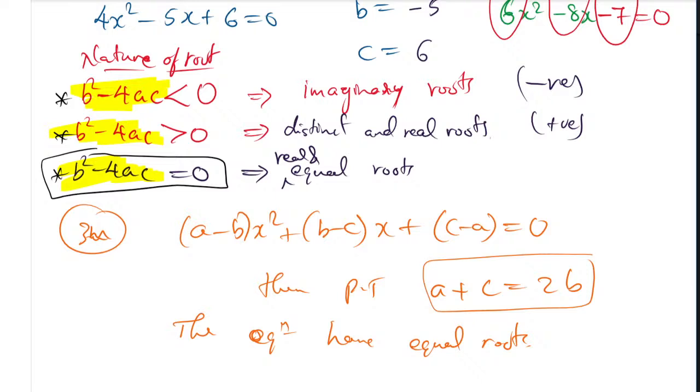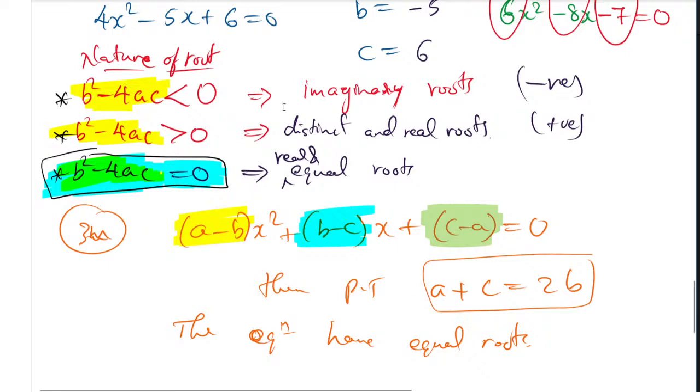When it is an equal root, b square minus 4ac is equals to 0. That is called an equal root. Using this we have to follow. Here the a value is acting as a minus b, the b value is acting as b minus c, and the c value is acting as c minus a. So this is the way we have to find it. So this is about the quadratic equation.